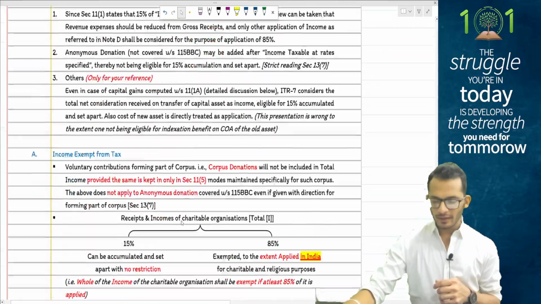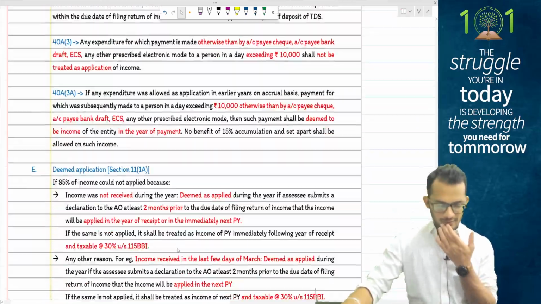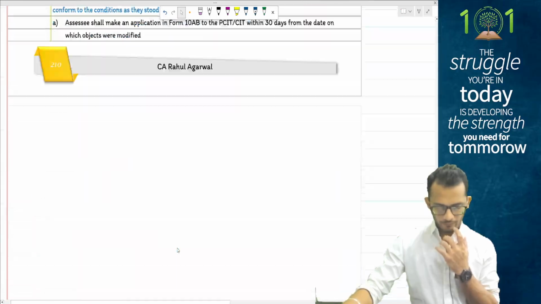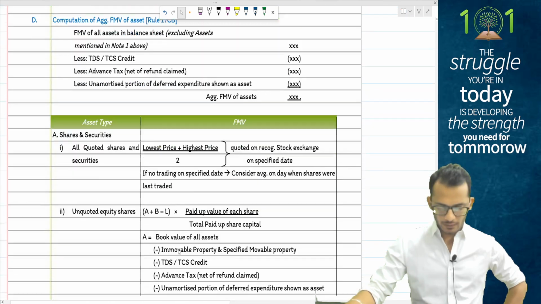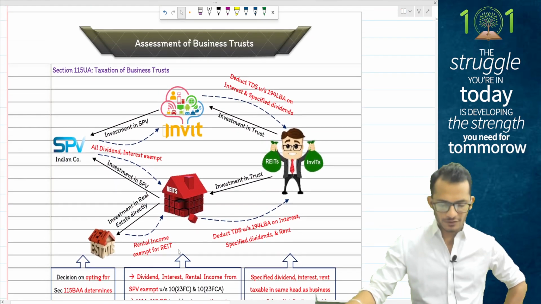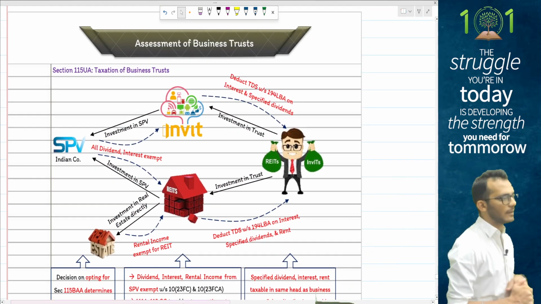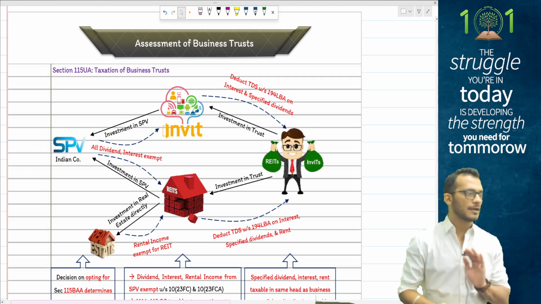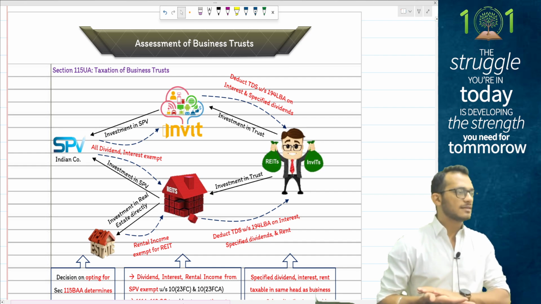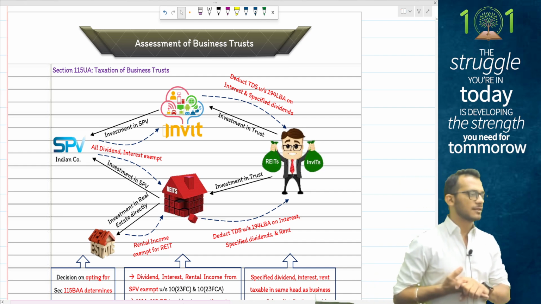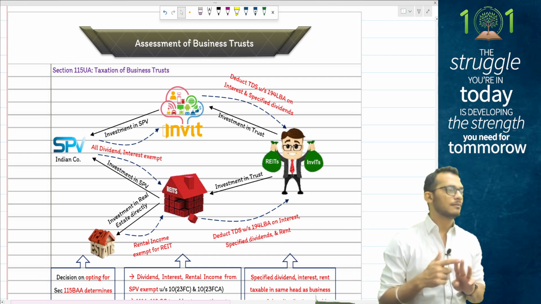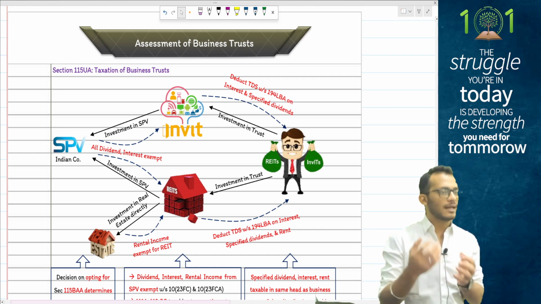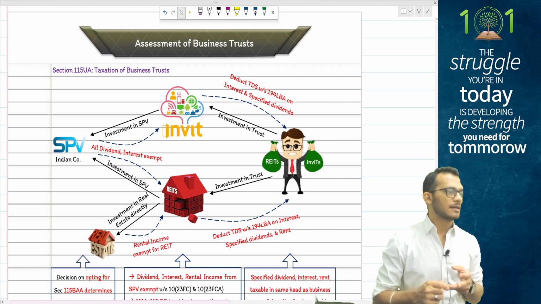After this, we are going to hold back on the charitable point. We are moving on to your other areas, which talks about special trusts. You can answer this whole thing from this chart alone; you don't need to go through the topic. We are looking at what is called a business trust. Income tax says that when it comes to a business trust, there are 3 entities involved. One is the SPV, the one who will give the money. Second is the business trust, the one who is collecting the money. And finally, there is the investor, the person who will receive the money on his investments.